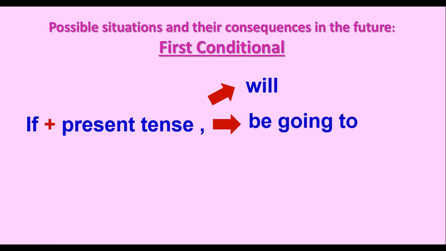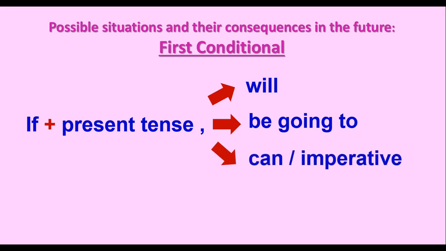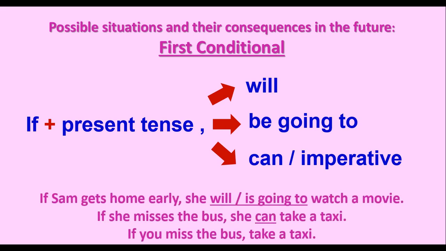Also, we saw in the movie that people used can and imperatives in the consequence part of a conditional sentence. So this is also a possibility. Pay attention to the examples. If Sam gets home early, she will or she's going to watch a movie. If she misses the bus, she can take a taxi. If you miss the bus, take a taxi.